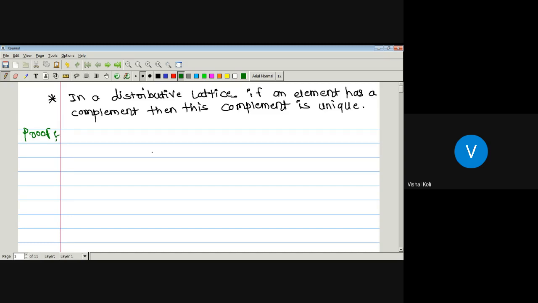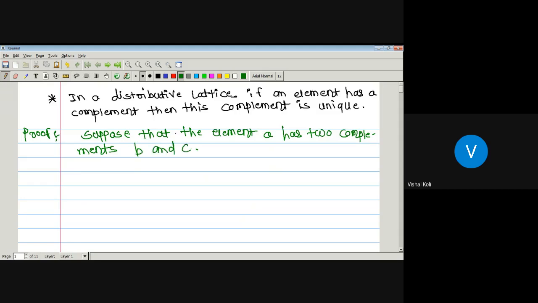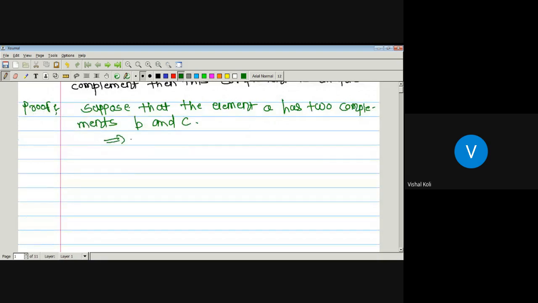Now here suppose that A is any element in L and has two complements. Suppose that the element A has two complements, B and C. Then by the definition of complement, the join of A and B is 1, and the meet of A and B is 0.